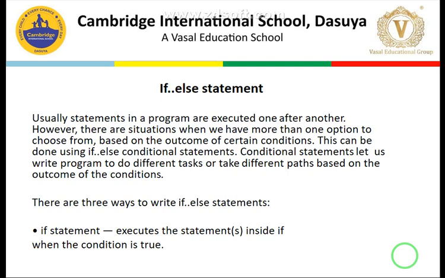See here, usually statements in a program are executed one after another. This is sequential programming, or sequential execution. However, there are situations when we have more than one option to choose from. Based on the outcome of certain conditions, this can be done using if else. So we have to apply the conditions part, clear.